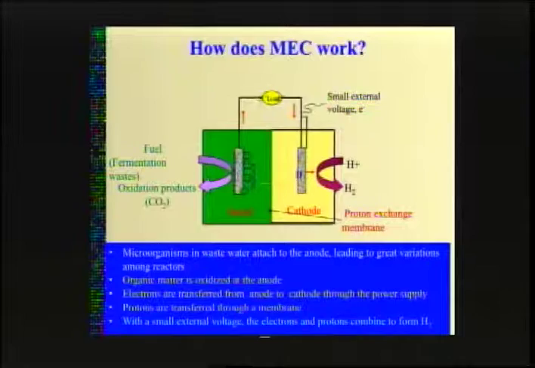The bacteria compete to attach to the anode, and when the organic matter reaches the anode, the bacteria will oxidize it, which simultaneously causes an electron to travel through an external circuit to the cathode and a hydrogen proton to travel through a semi-permeable membrane to the cathode. Finally, a small external voltage is applied to the cathode that fuses the proton and the electron into hydrogen gas.